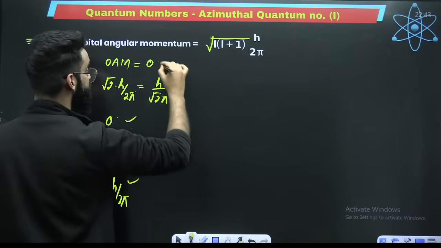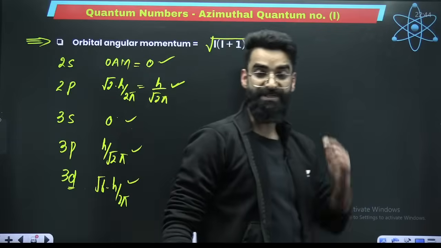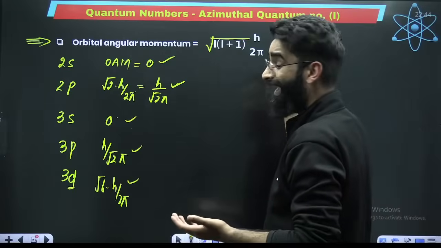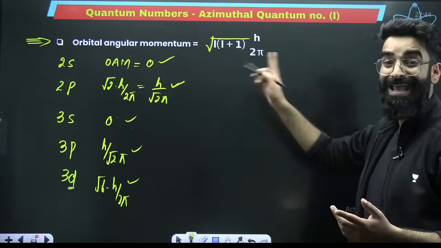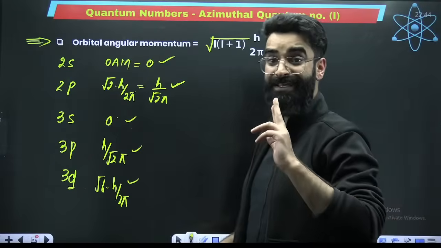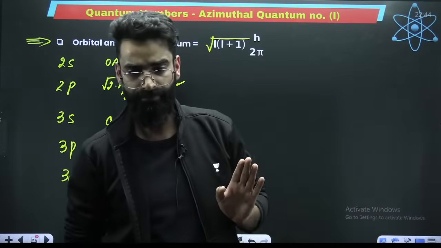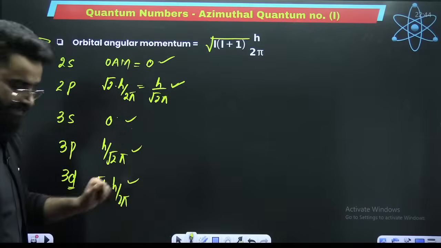These sort of questions are also asked, right? You will be supposed to calculate the orbital angular momentums. And orbital angular momentum is nothing but under root of l into l plus 1 h upon 2 pi, where l is 0 for s, l is 1 for p, l is 2 for d, l is 3 for f. Right? I hope this is clear.